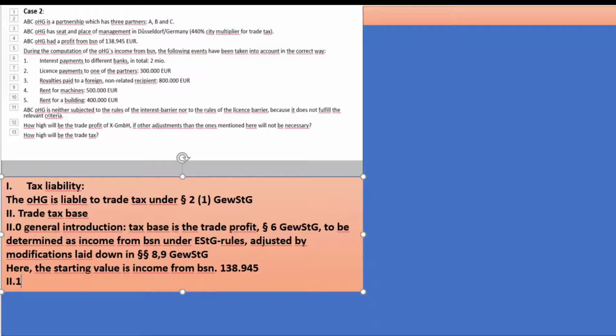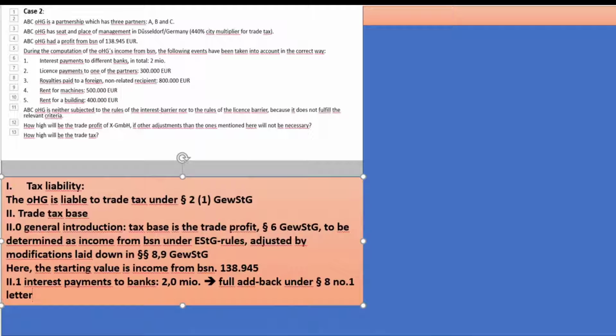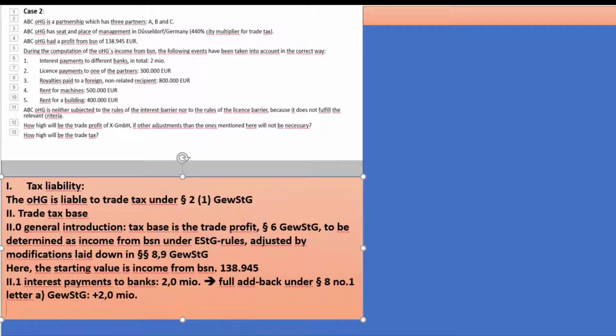The question is whether we have to look for adjustments. The interest payments to banks, 2.0 million. There is a full add back under paragraph 8, number 1. Now look up the letter, and it was the first mentioned thing, so letter A, and that is, as we know, plus 2.0 million.